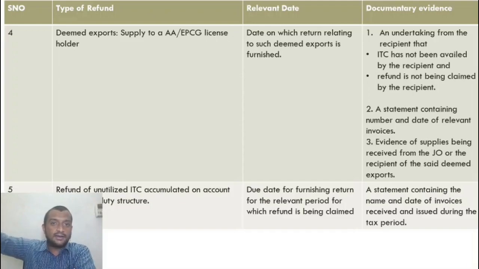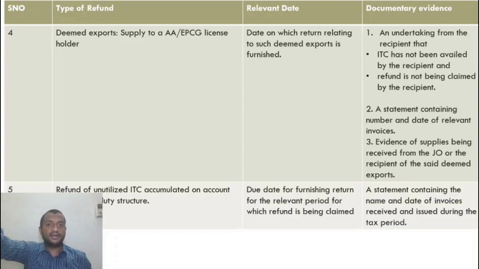The benefit can be taken by either the supplier or the recipient. I charge tax on the invoice, and he can either claim a refund of the input credit, where he pays the tax to me and I pay it to the government, or he says, I will not claim a refund, you claim a refund. If he gives the benefit to me, I will claim the refund. I charge the tax on the invoice, but he will not pay me the tax. I just pay it off to the government and I claim a refund of the entire amount. But I have to obtain a declaration from him saying that he is not claiming a refund or even claiming the input credit.